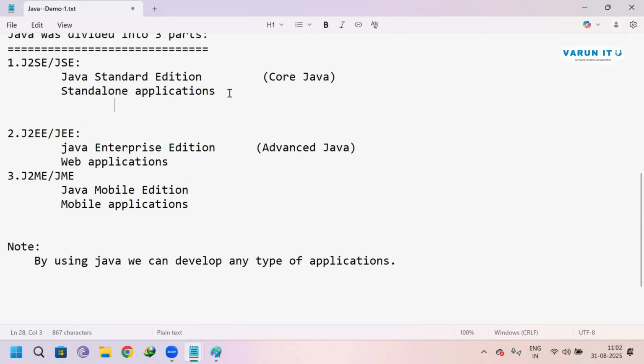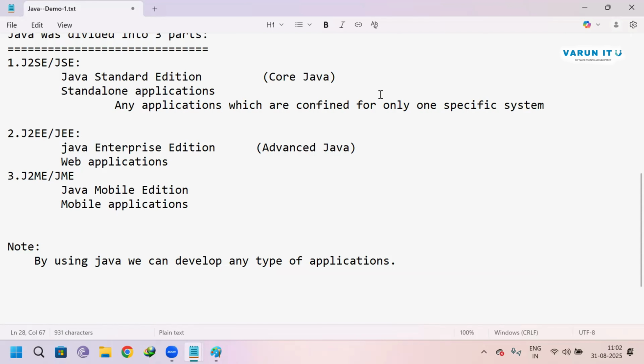Any applications which are confined for only one specific system, such as a computer. Is that clear? Understand this one. What is a standalone application?